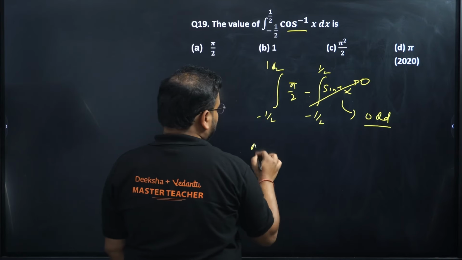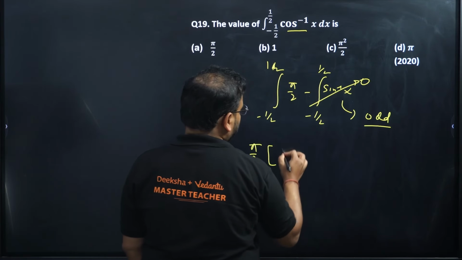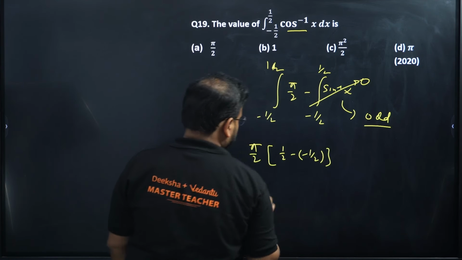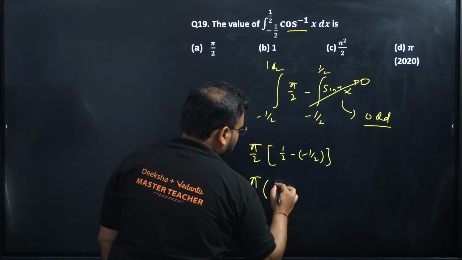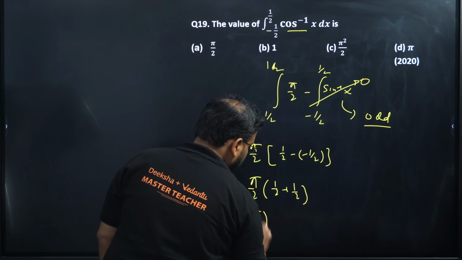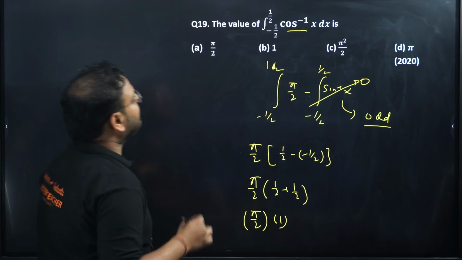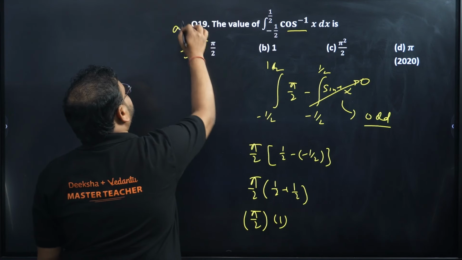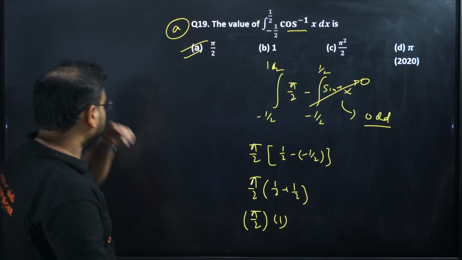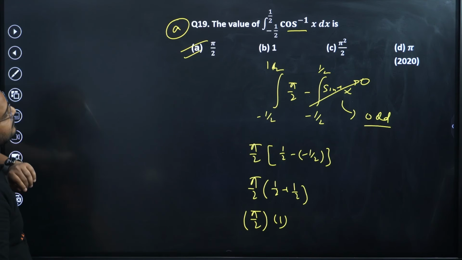So for this, you'll have pi by 2 outside. And you'll have what here? 1 by 2 minus of minus 1 by 2. So I get here pi by 2 into 1 by 2 plus 1 by 2. Answer is pi by 2 into 1. So your option will be option A. Okay, clear? Super. So this is done.